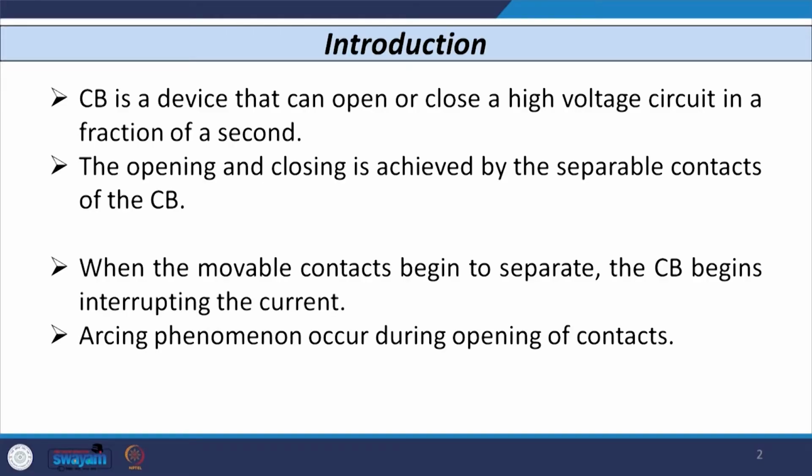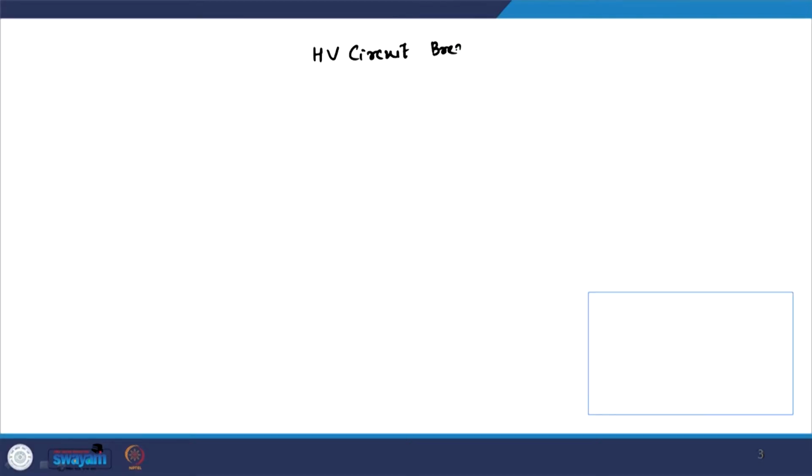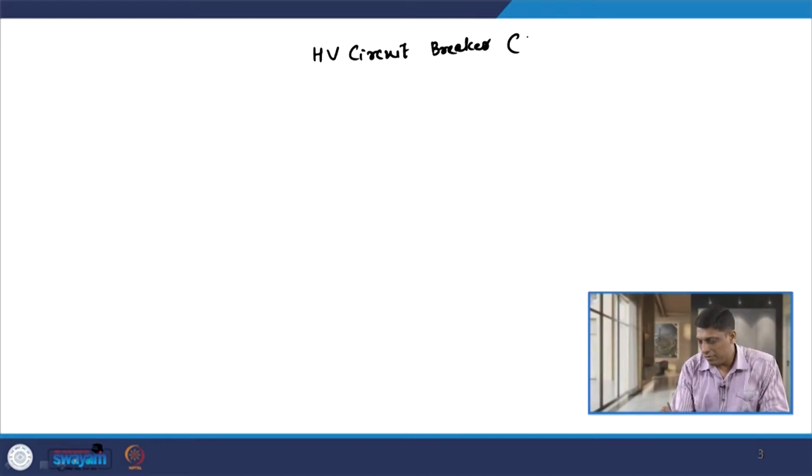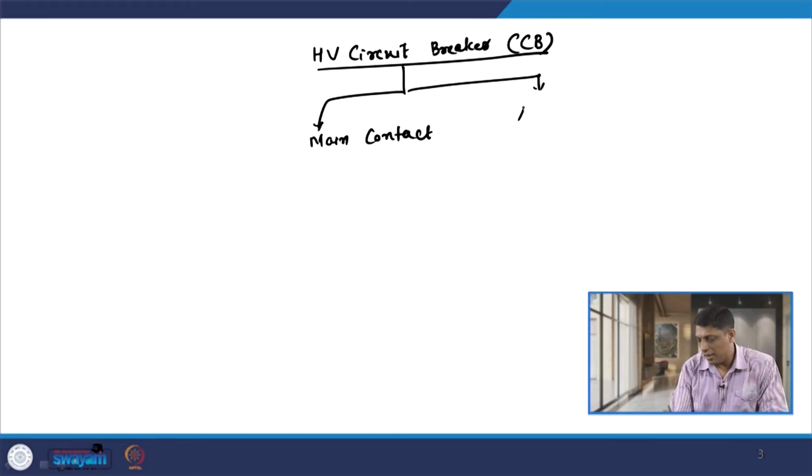So, a circuit breaker acts as a switch. You can open it and you can close it, and the opening and closing is achieved by several contacts. Whatever circuit breaker we are talking about here is basically the high voltage circuit breaker, normally denoted with CB. It has basically two contacts: one is known as the main contact and the other is known as the arcing contact.